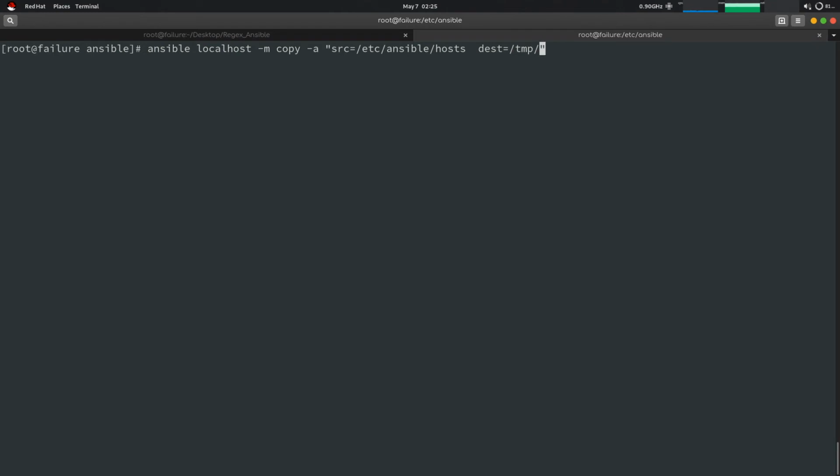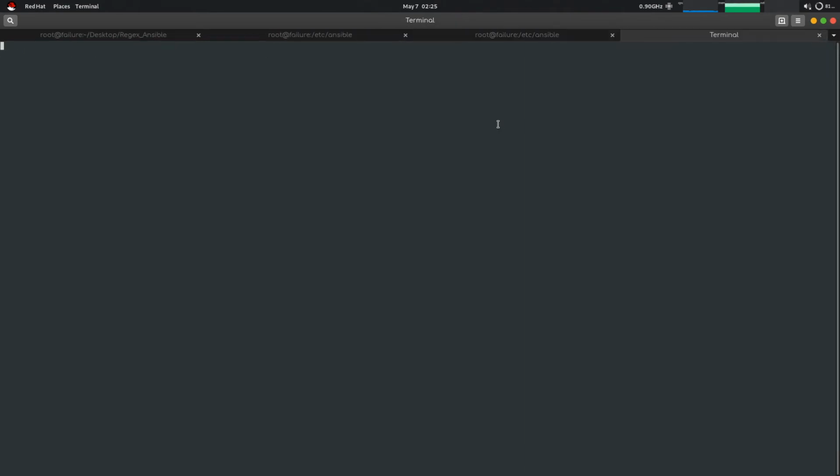If you define the name of the file here, like hosts1, the file will first be copied to this folder and then renamed to hosts1. If you don't write the name here, it will be copied with the same name. So let's take a look at whether we have this.